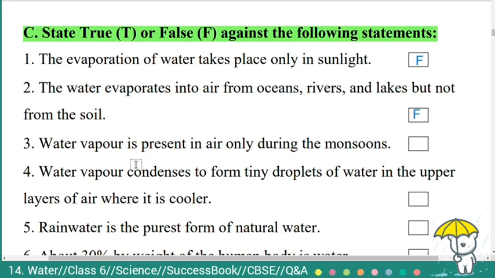False. Third, water vapor is present in air only during the monsoons. False. Fourth, water vapor condenses to form tiny droplets of water in the upper layers of air where it is cooler. True.